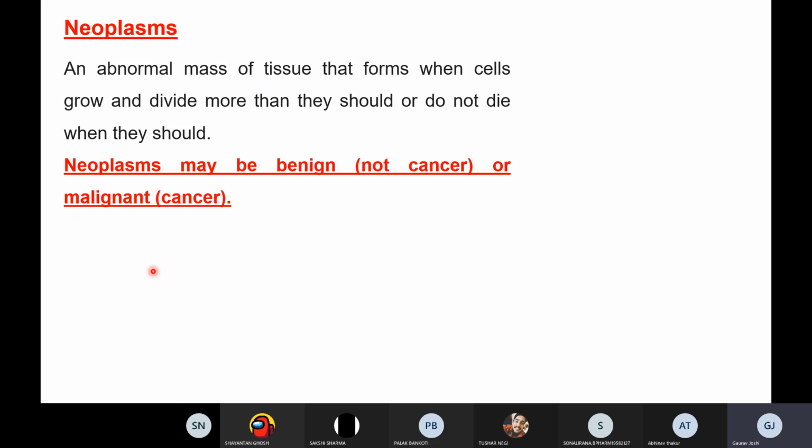So what is that thing? When we are talking about cancer, what is cancer actually? Anyone? Sir, abnormal cell growth, when a mass of cells grows. Exactly, it means uncontrolled division of cells, right?